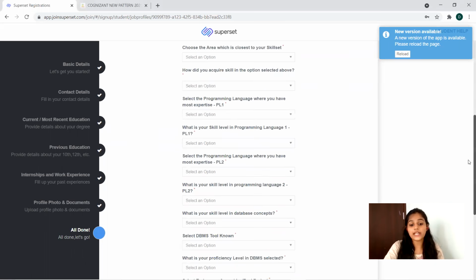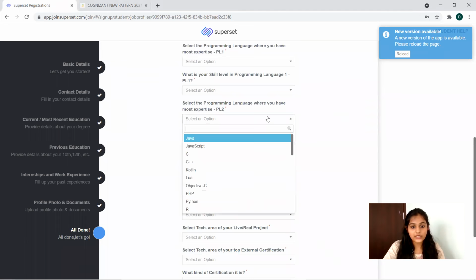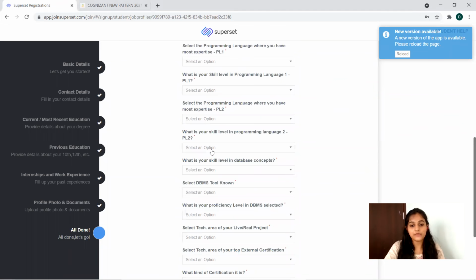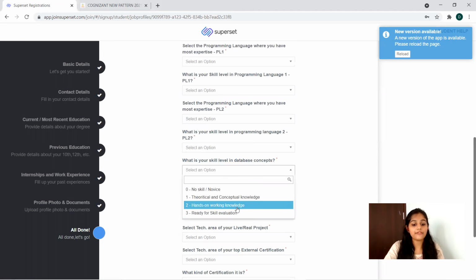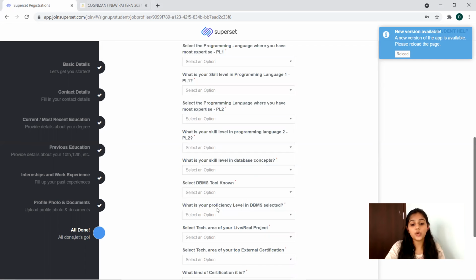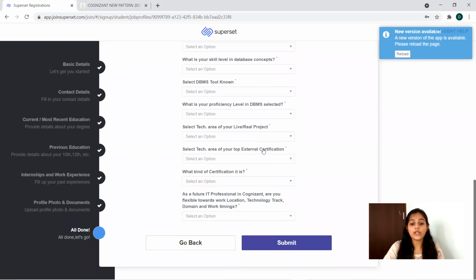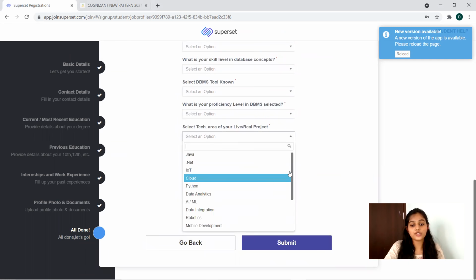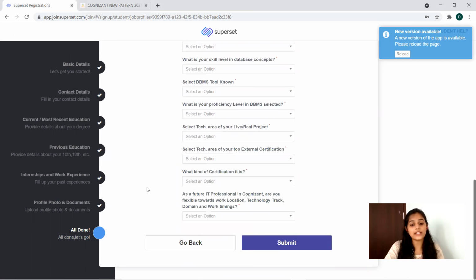Then you have to provide another programming language too. There you can give anything else, and again tell how well you know it. Now, what is your skill level in database concepts? For database concepts you have four options: no skill, theoretical concept knowledge, hands-on working knowledge, ready for skill evaluation. After that, what is the proficiency level in DBMS? About that you can select. Then select the tech area of your live or real project. You may have done some academic projects, so you have to select in which domain it falls, among these.